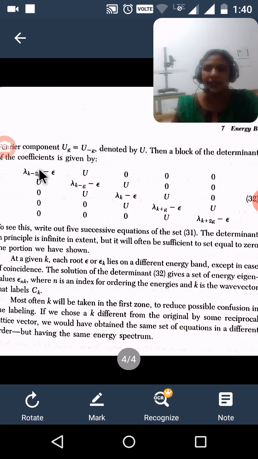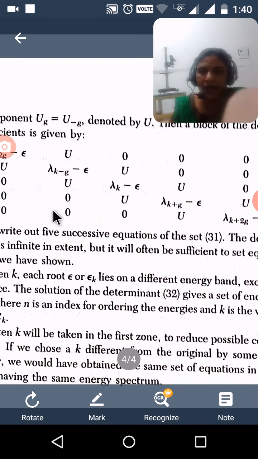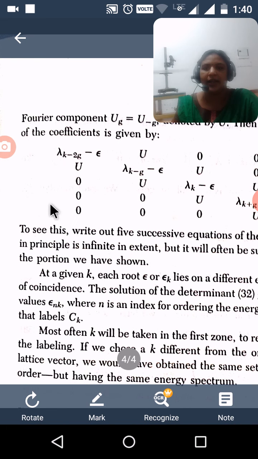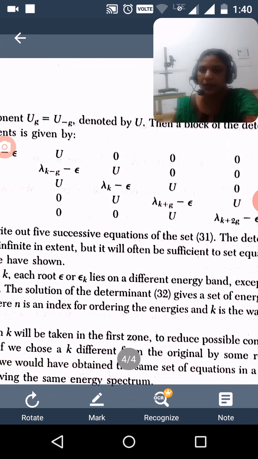The determinant of these equations is as follows: λ_{k minus 2G} minus ε, then U, 0, 0, 0.